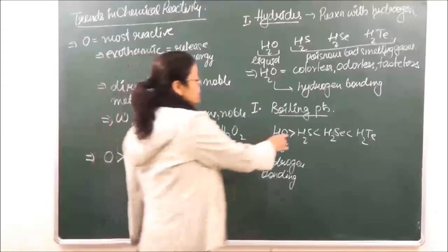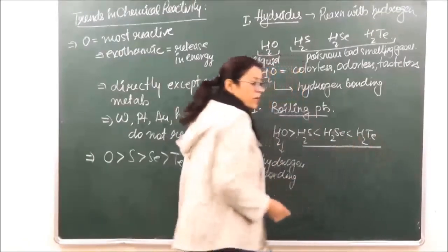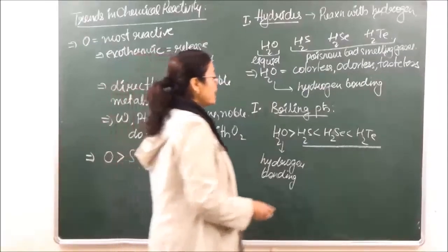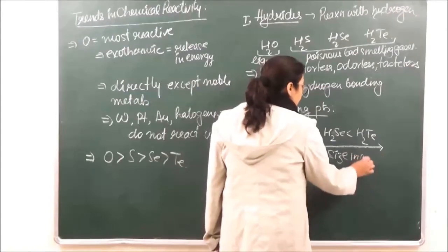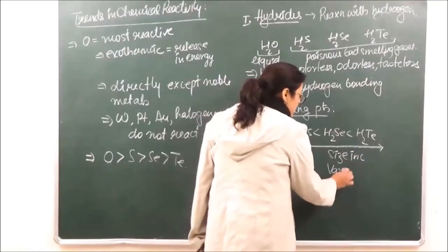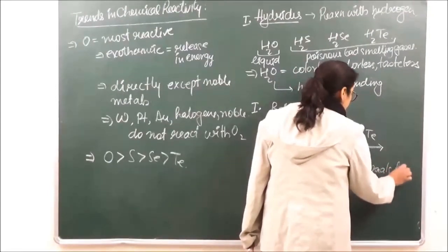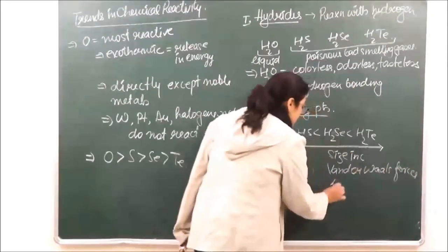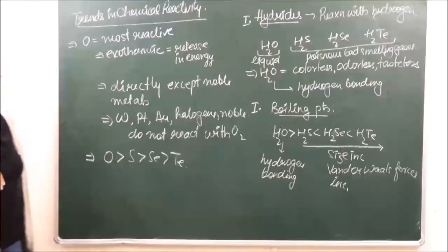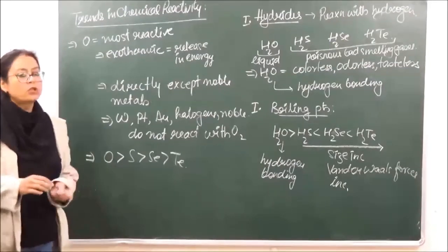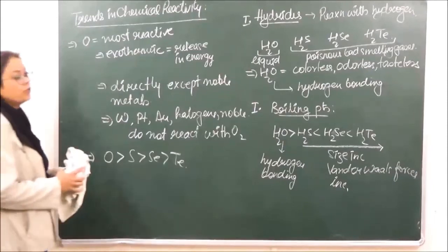उसके बाद H2S से साइज बड़ा होता रहेगा till tellurium, right? Because the size is increasing, therefore van der Waals forces increase, and because of increase in van der Waals forces of attraction, the boiling points will also increase. So H2O is going to be least volatile amongst all of these. Okay.